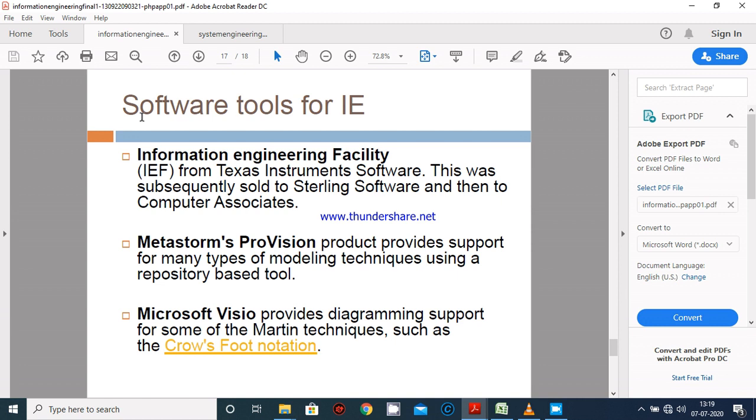So this is all about information engineering practices, information engineering elements, information engineering tools, information engineering software. These are the contents I covered in this video lecture, and I am saying to all of you, if you have any problem related to any topic, any line or any paragraph, you can consult with me so that I will explain all the things again so that you understand everything easily. Thank you.